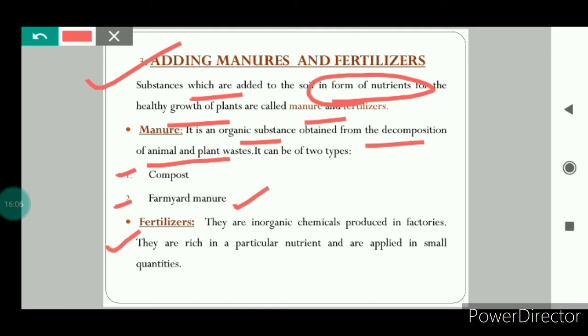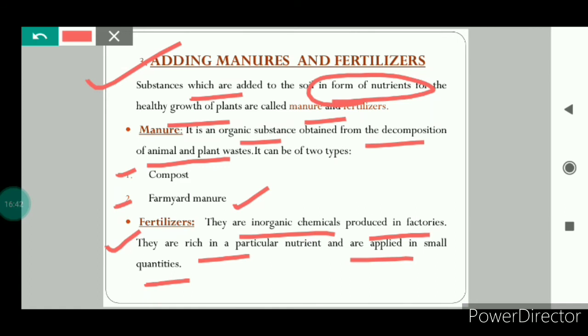Next is fertilizers. Fertilizers are inorganic chemicals produced in factories. They are rich in a particular kind of nutrient and they are applied in small quantities. It is very important to note that fertilizers help in increasing the crop yield, but if they are used excessively, then it makes the soil less fertile. So while using fertilizers, we should be very careful. They should not be used excessively.